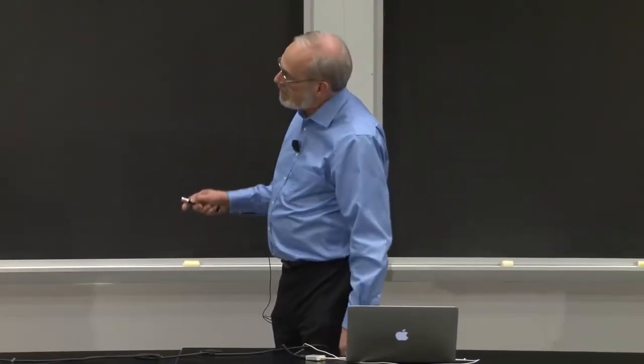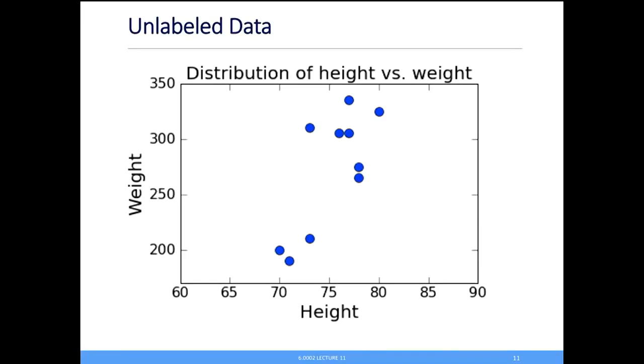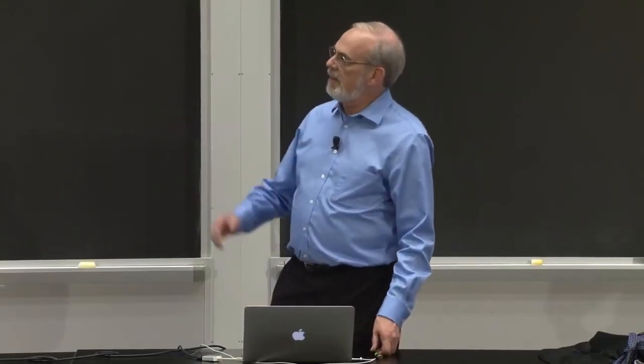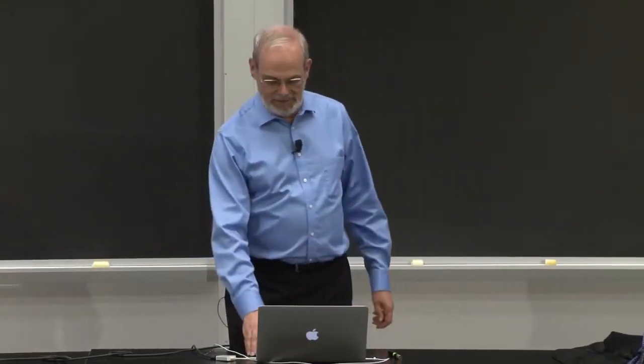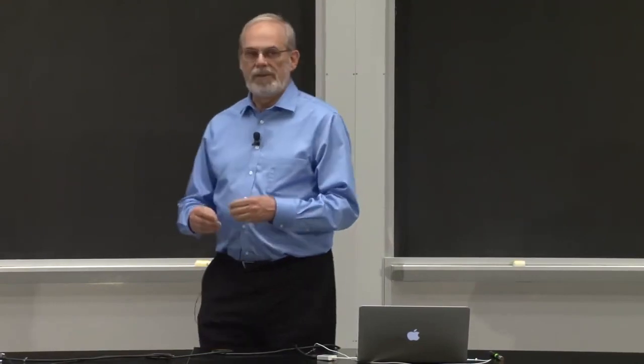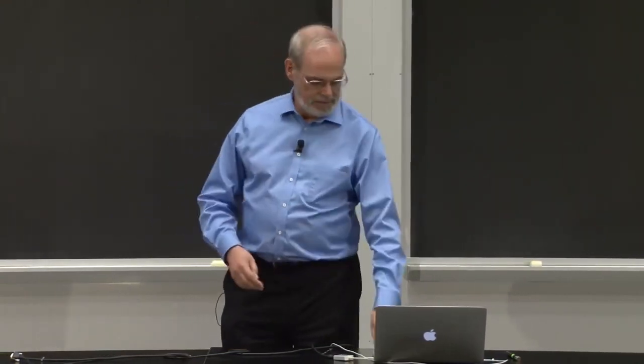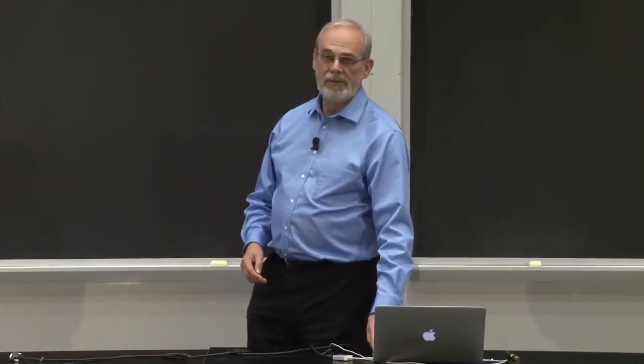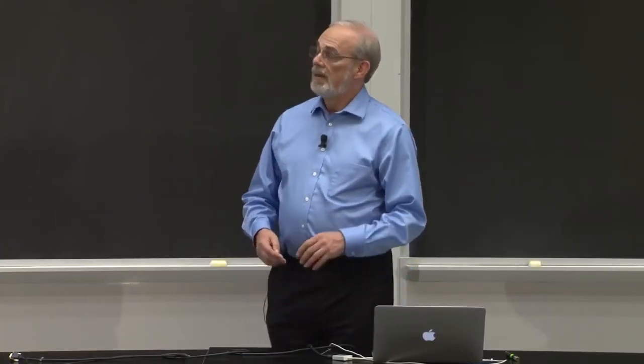If I plot those on a two-dimensional plot, this is what I get. Okay? No big deal. What am I trying to do? I'm trying to learn, are there characteristics that distinguish the two classes from one another? And in the unlabeled case, all I have are just a set of examples. So what I want to do is decide what makes two players similar, with the goal of seeing, can I separate this distribution into two or more natural groups?